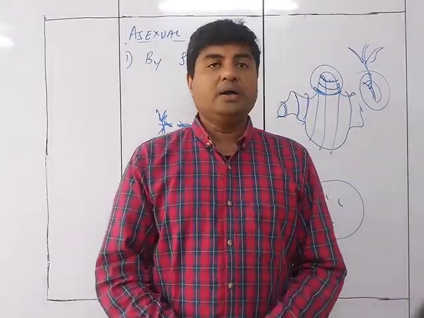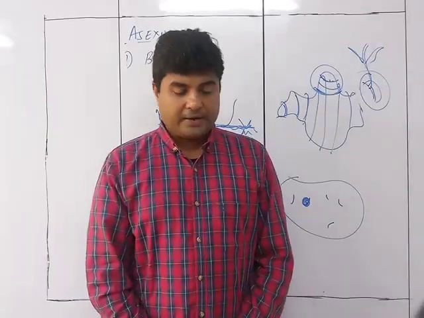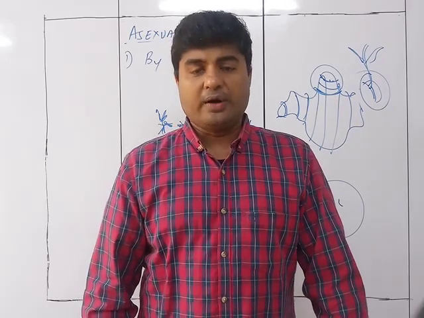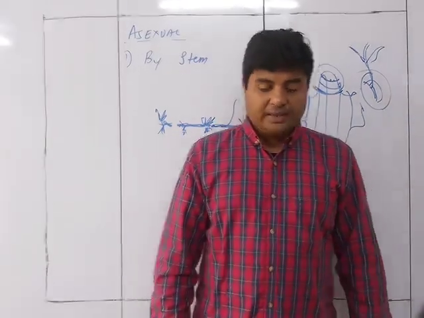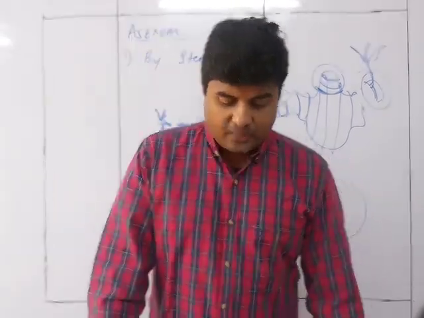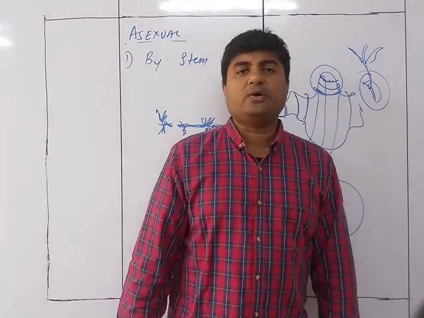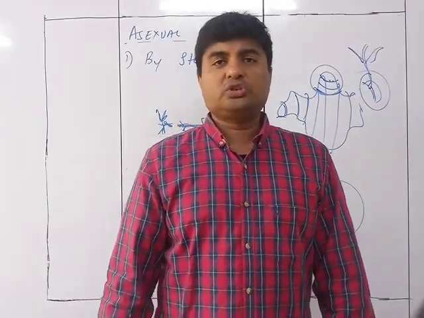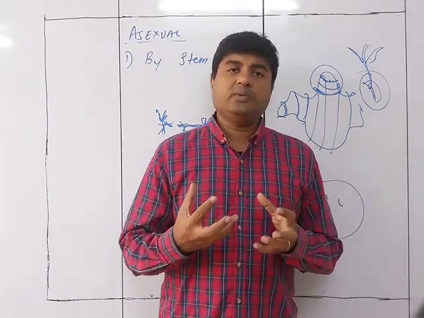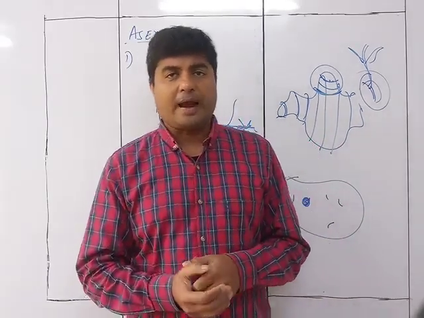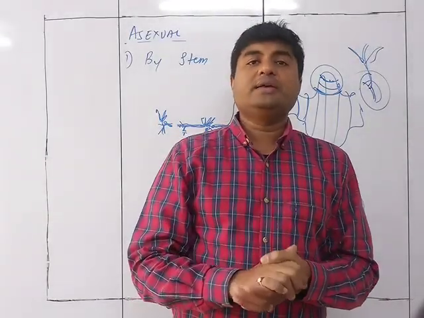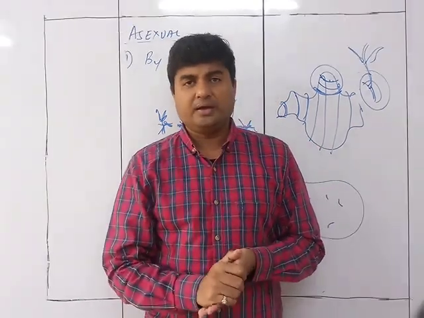So we can see over here that accordingly, ginger and potato are called modified stem. Ginger and potato both are called modified stem because they perform additional functions of food storage and vegetative propagation. Potato is not only being used as, see, potato, we know that it is going to store the starch for the plant. So whatever excess starch the plant has is going to be stored in the potato. So it is going to act as a storage medium.